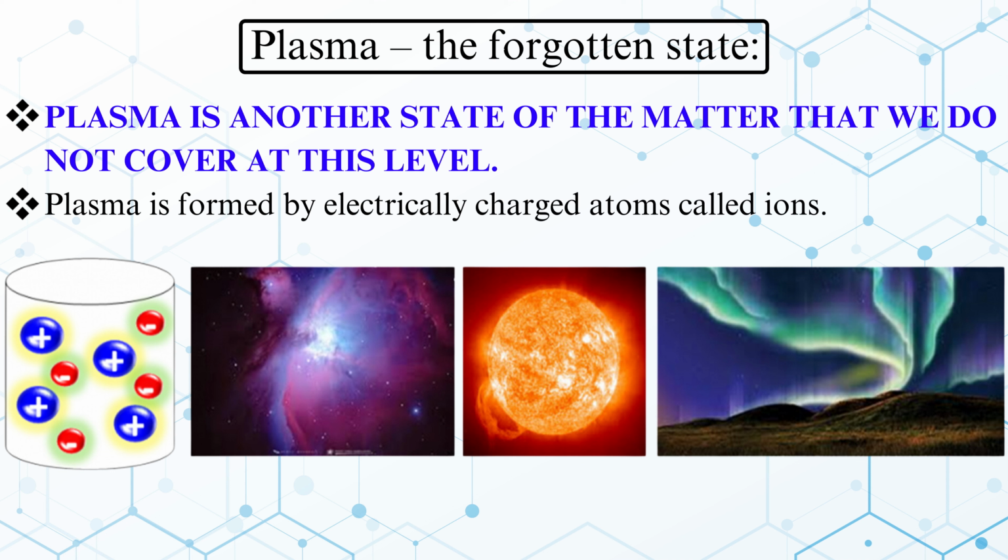Now plasma, the forgotten state. Plasma is another state of matter that we do not cover at this level. Plasma is formed by electrically charged atoms called ions.